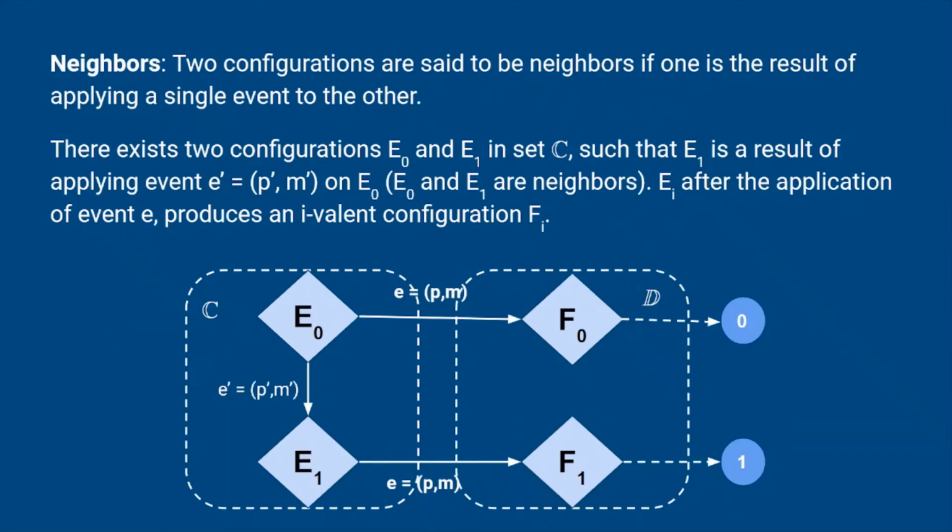We define a term, neighbors. Two configurations are said to be neighbors if one is the result of applying a single event to the other. There exist two configurations E0 and E1 in set capital C such that E1 is the result of applying some arbitrary event E prime on E0. Therefore, E0 and E1 are neighbors. Let Ei, after the application of event E, produce an i-valent configuration Fi.